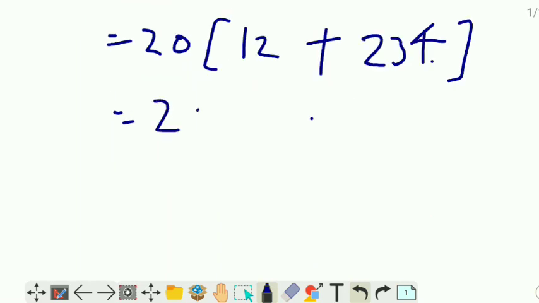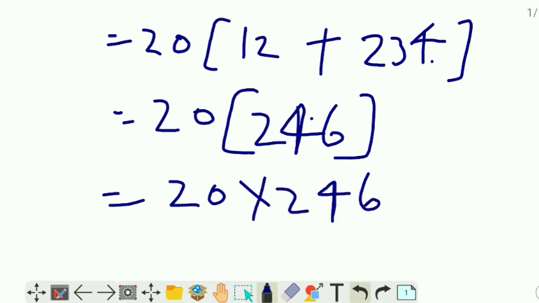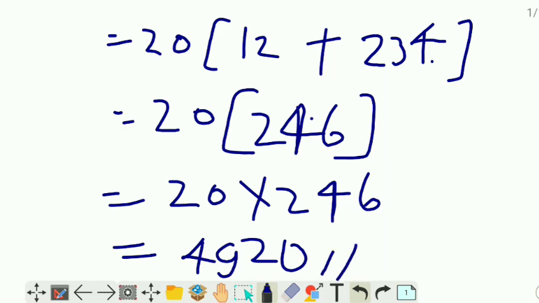See here, 20, and now multiply 20 into 246. So 2 sixes are 12, 2 fours are 8, 1 nine, 2 twos are 4. So what is the answer coming? Answer is 4920. So you can see it is easier by using the formula. We can easily find out the sum of a sequence. Yes, we can find it in a very easy way.